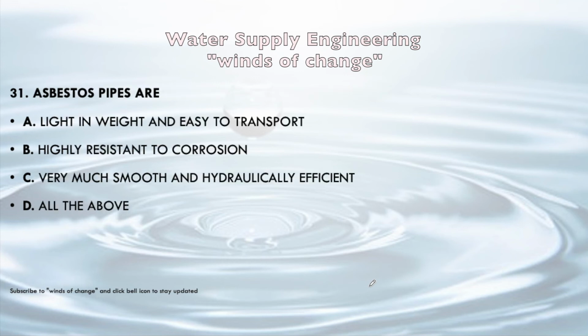Next question. Asbestos pipes are light in weight and easy to transport, highly resistant to corrosion, very much smooth and hydraulically efficient, or all of the above. So asbestos pipes, all of the above statements are correct for it. These are light in weight and easy to transport. These are highly resistant to corrosion, but this is not totally corrosion proof. Very much smooth and hydraulically efficient also. So all of the above will be the correct answer.